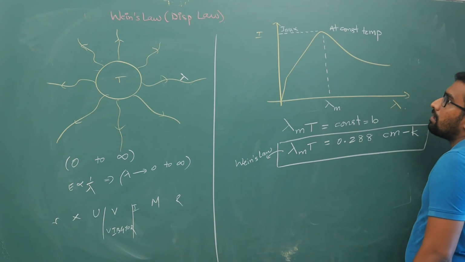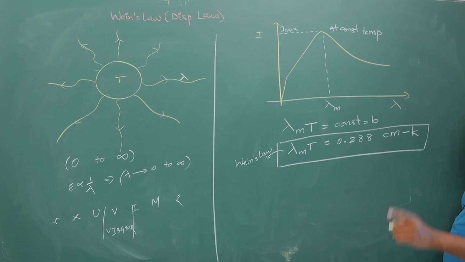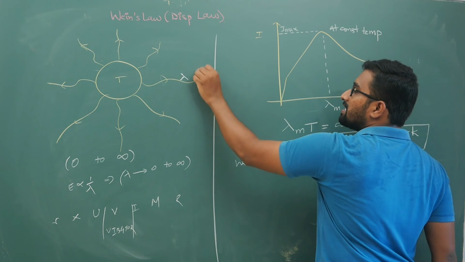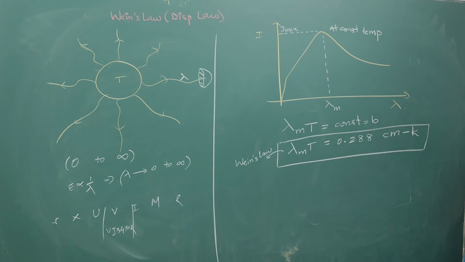Out of this, many radiations are emitted. For a particular wavelength, the intensity of the radiation emitted is maximum. That wavelength is given by lambda m into T equal to 0.288 centimeter Kelvin.